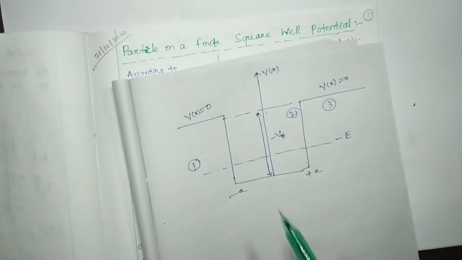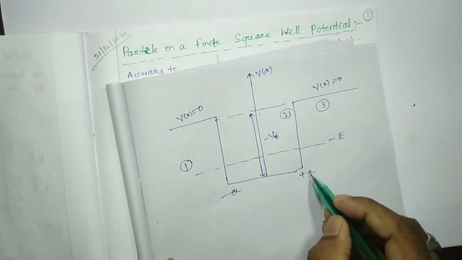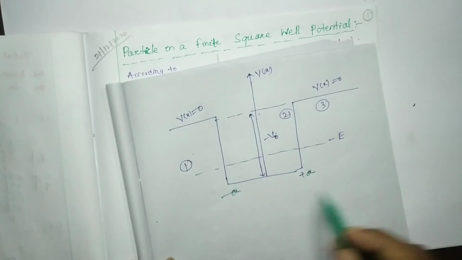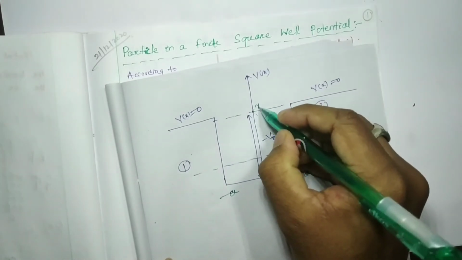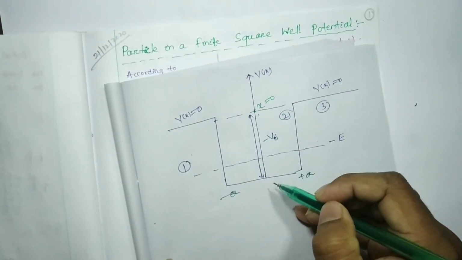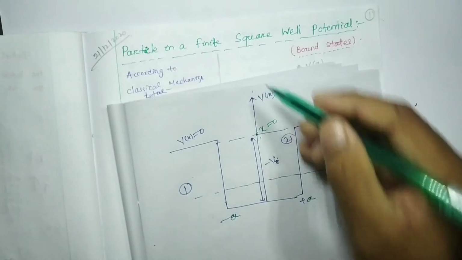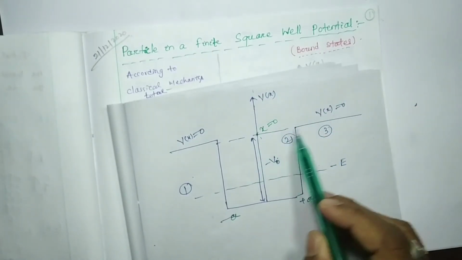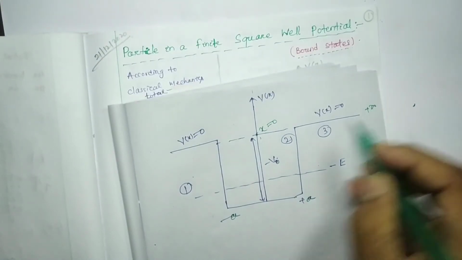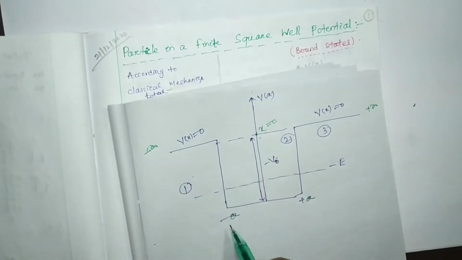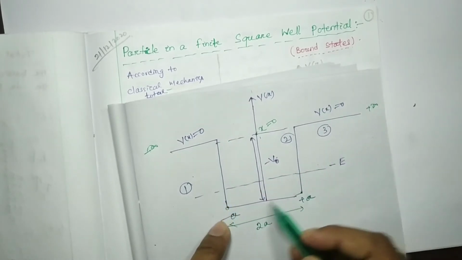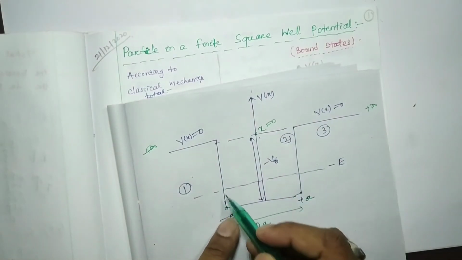That means between minus a to plus a along the x axis direction, this is x equal to 0. Below this everything is negative, above this it is positive, and beyond this it moves towards the positive x axis direction, and the negative x axis direction. So from minus a to plus a, the potential width is 2a. This is one type of well, we can say well.